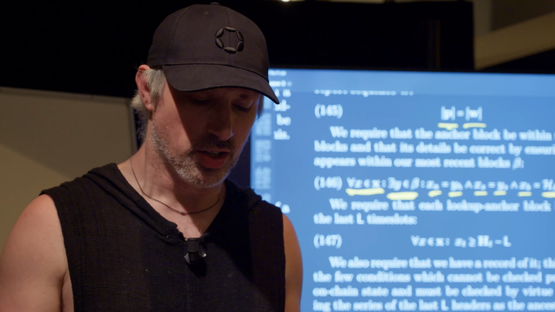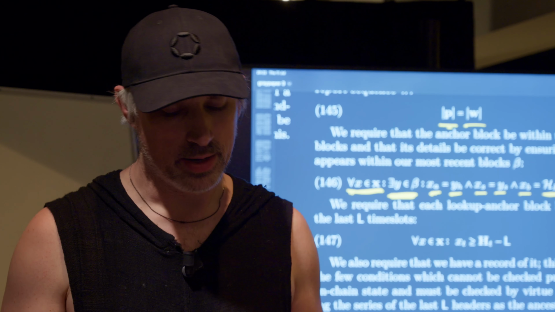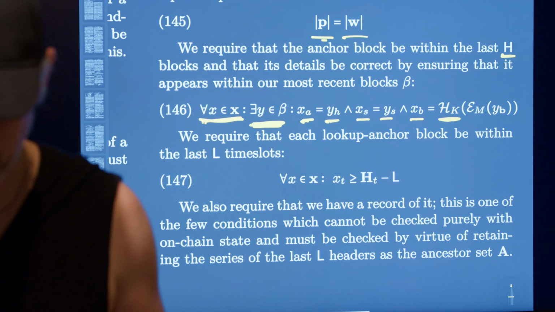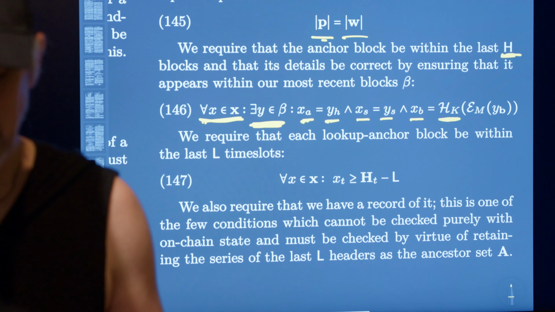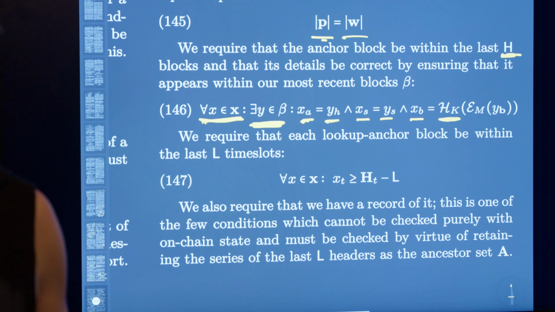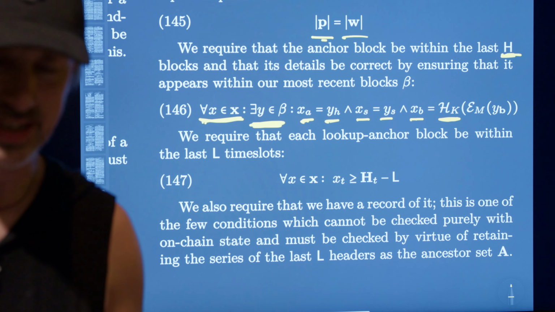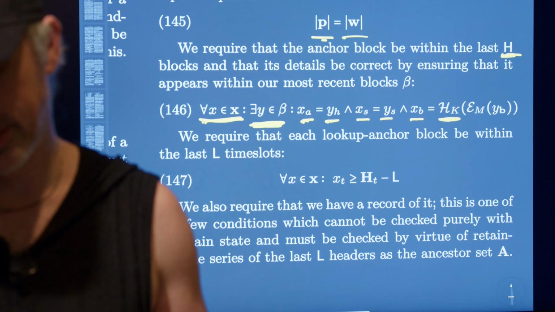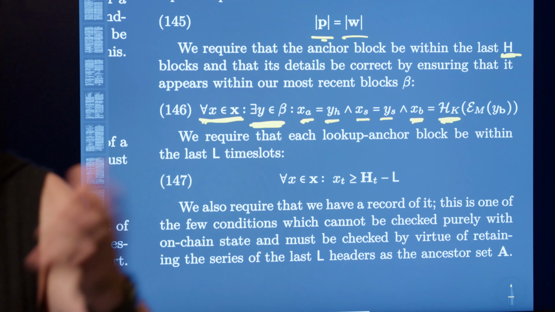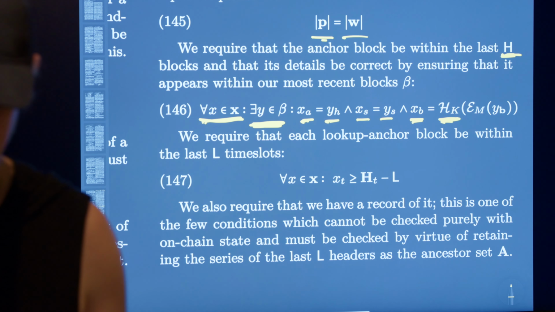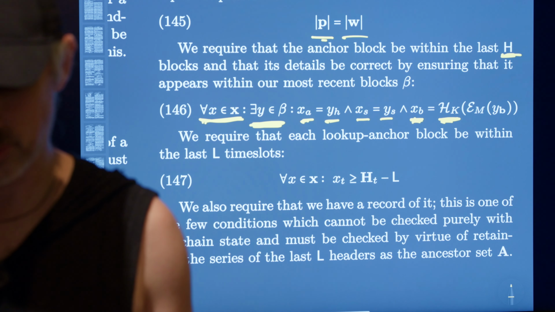Now, it's not going to be super low latency because it could be up to H blocks old, but it will be reasonably recent. So it means that we're going to be able to look into a reasonably recent state tree. And if we happen to be dealing with something like some bridge thing, then we can also look into beefy. That's what this B is.